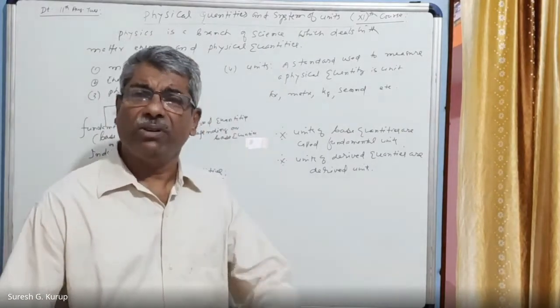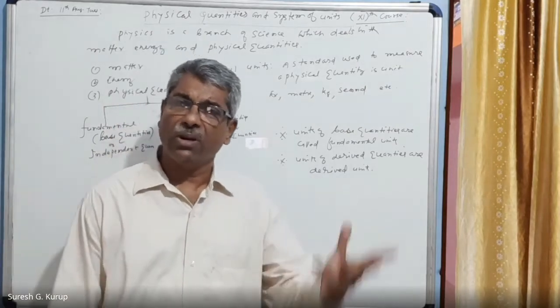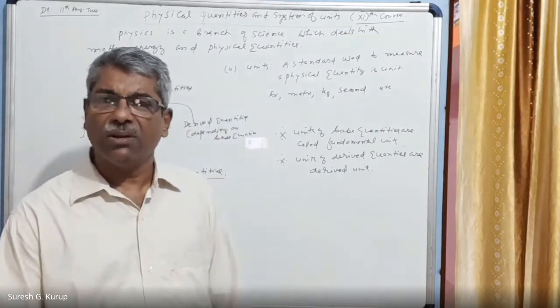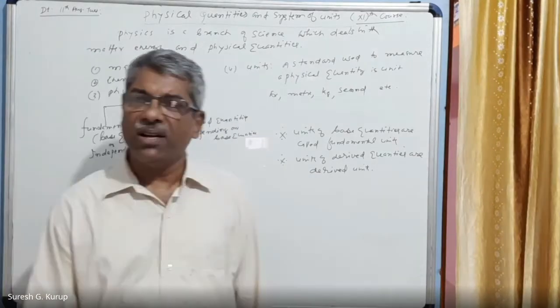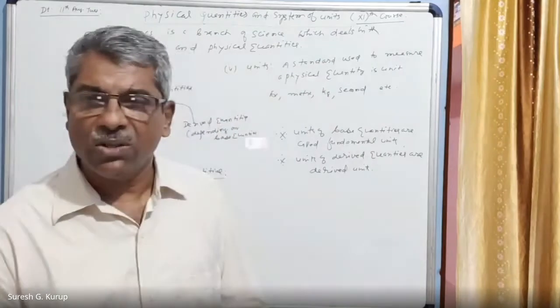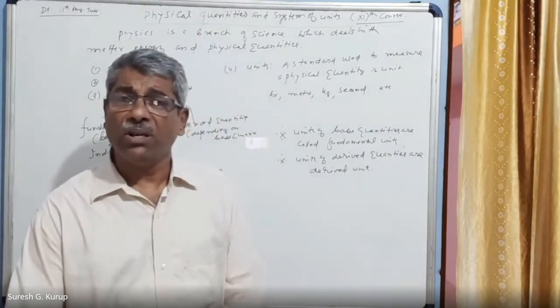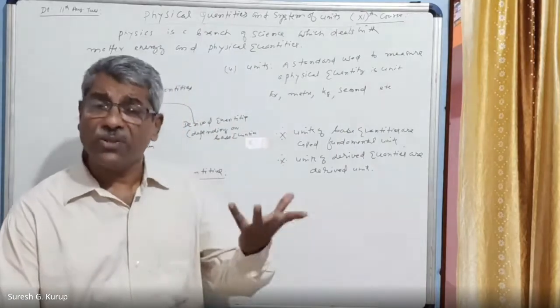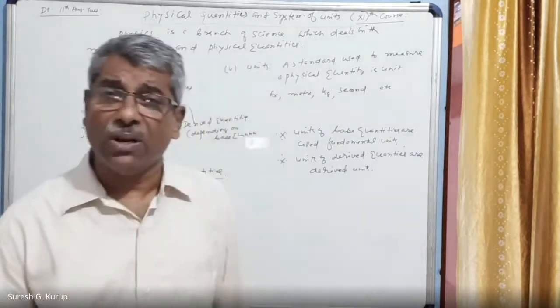Length is a physical quantity, distance is a physical quantity, volume is a physical quantity, area is a physical quantity, right? Temperature is a physical quantity, angle is a physical quantity, density is a physical quantity, specific gravity is a physical quantity, velocity is a physical quantity, acceleration is a physical quantity, linear momentum is a physical quantity, force is a physical quantity, work done is a physical quantity. All these are physical quantities, right? We must know about physical quantities.